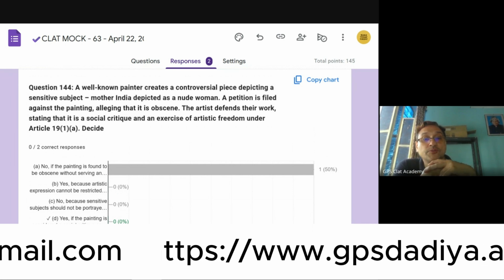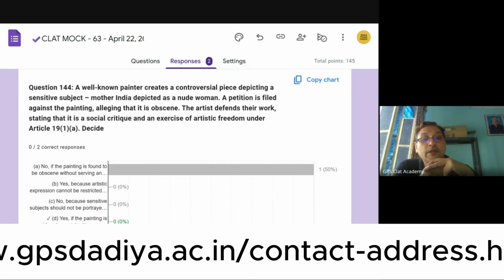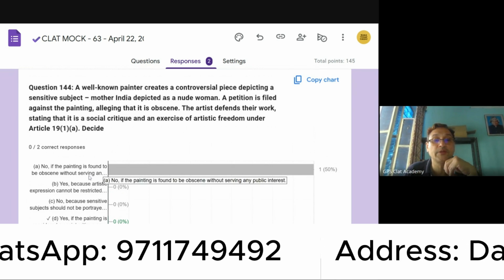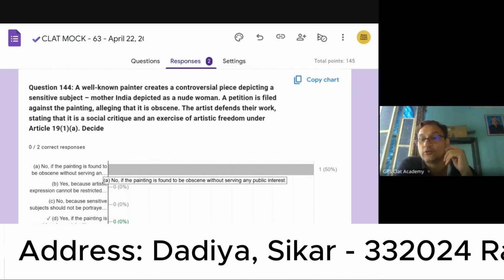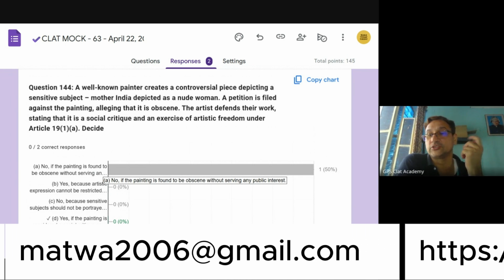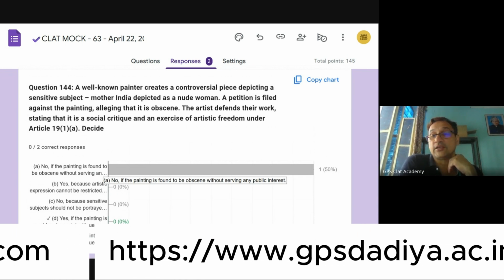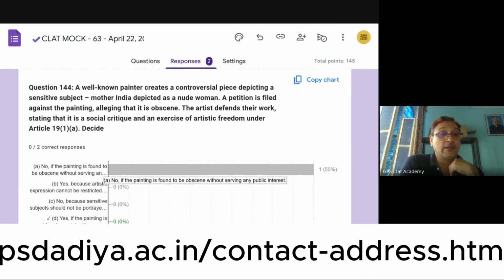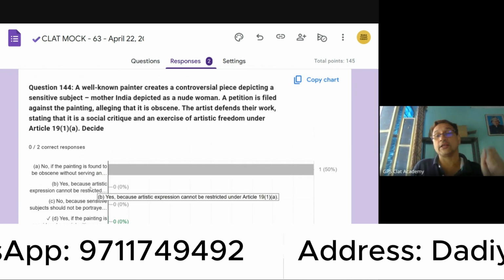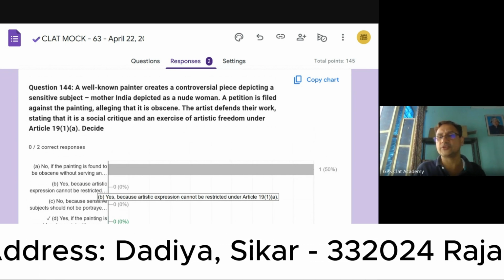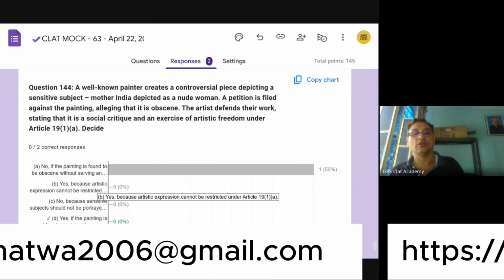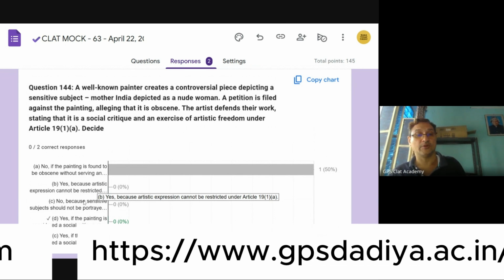So, what are the options available to us? If the painting is found to be obscene without serving any public interest, then surely the restrictions will win and freedom will lose. Then yes, because the artistic expression cannot be restricted under Article 19(1)(a). It can be restricted. It is given in Article 19 Clause 2 on the grounds of decency and morality.